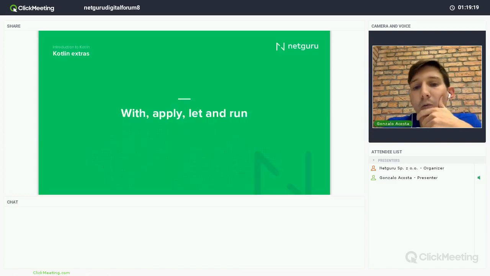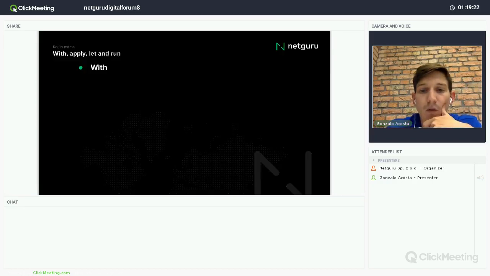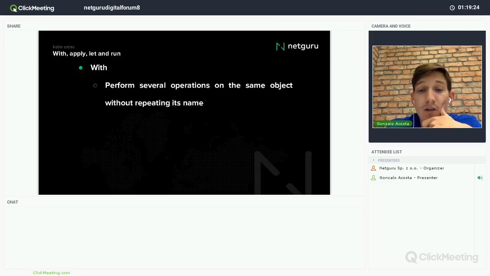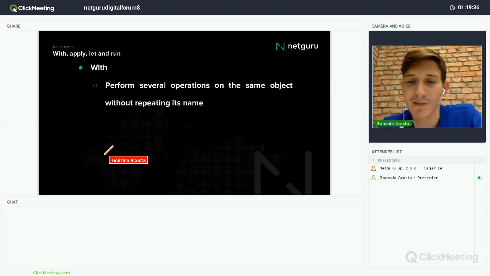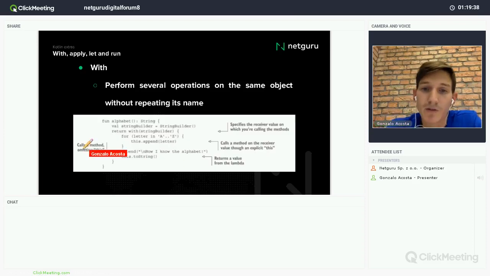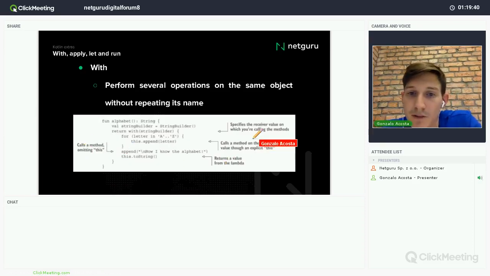Let's talk right now about with, apply, let, and run. They are really useful. For example, with lets you perform several operations on the same object without repeating the name. You will understand better with this piece of code.